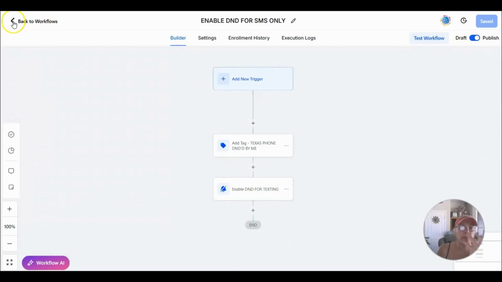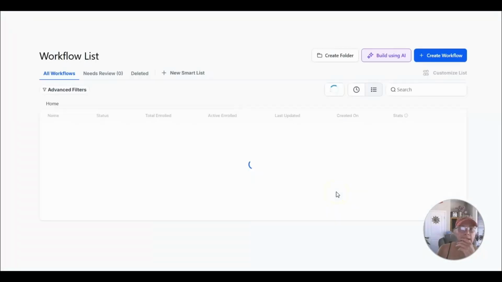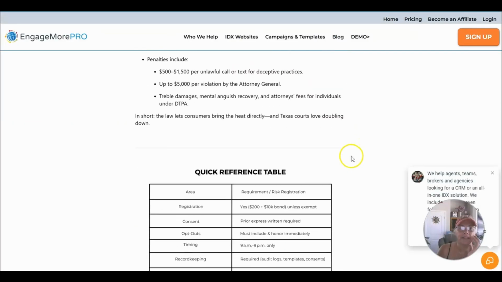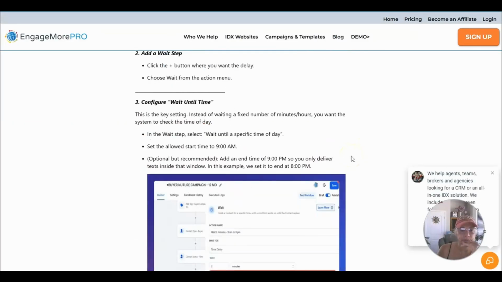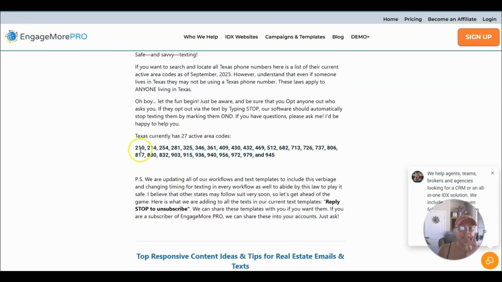And so now, how am I going to track the people? Who am I going to send this to, right? So I actually wrote, let me back out here, I actually wrote a blog post for my people, and I can put a link to this post if you want to read it, but I added a whole list of the apparently 27 different area codes.